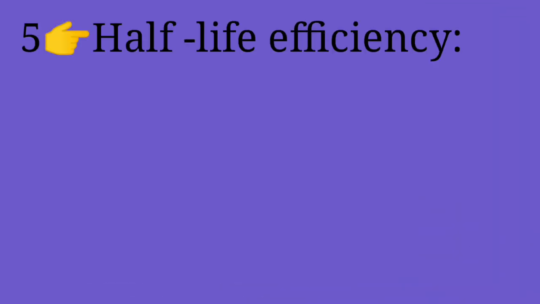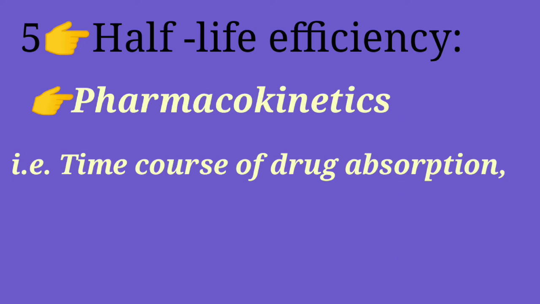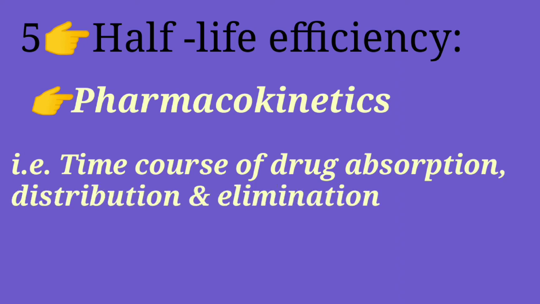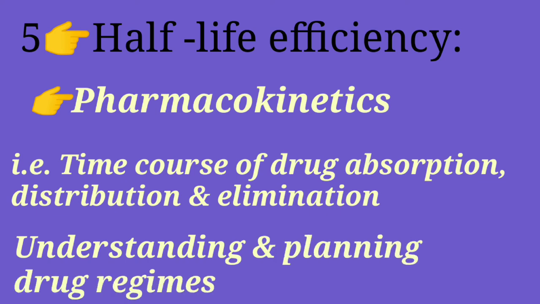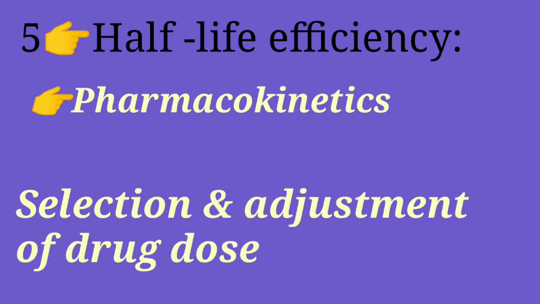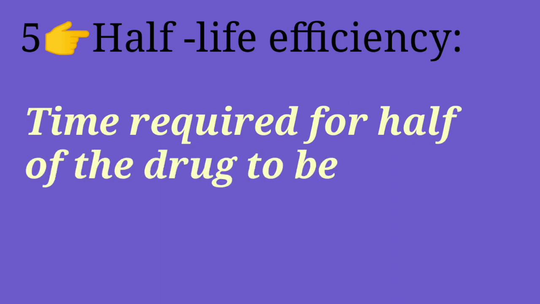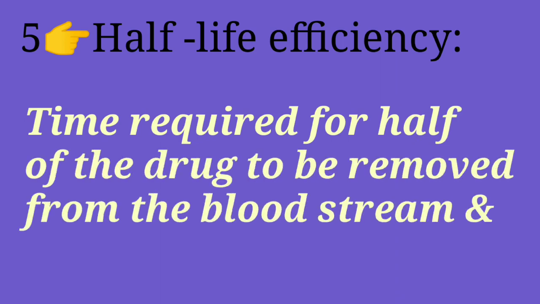Next term is half-life efficiency. Students, information about pharmacokinetics, that is, time course of drug absorption, distribution and elimination, has an important role in understanding and planning the drug regimes. Pharmacokinetics helps in the selection and adjustment of drug dose schedules. Students, we can define half-life efficiency as the time required for half of the drug to be removed from the bloodstream and eliminated from the body.